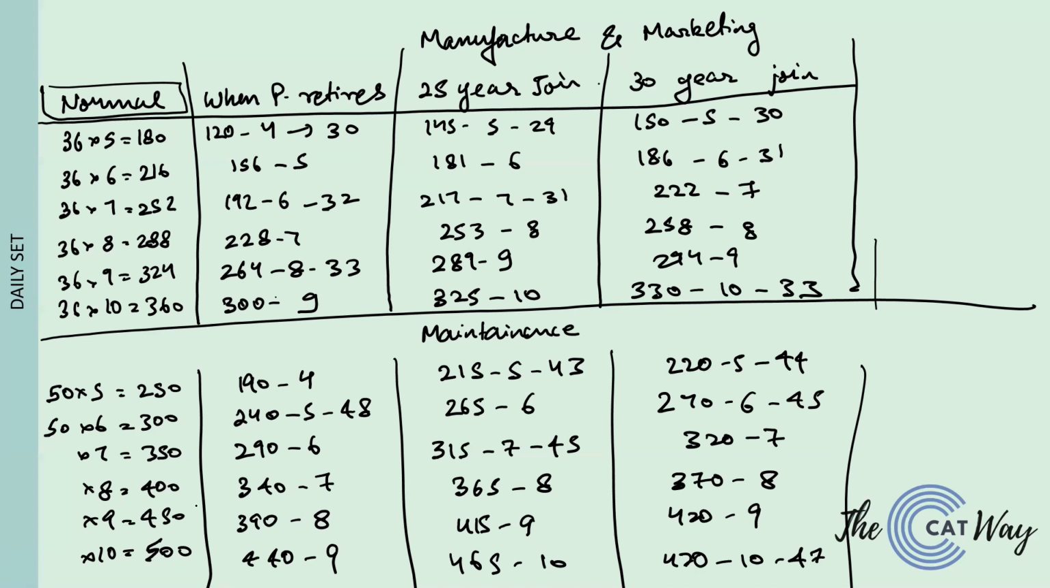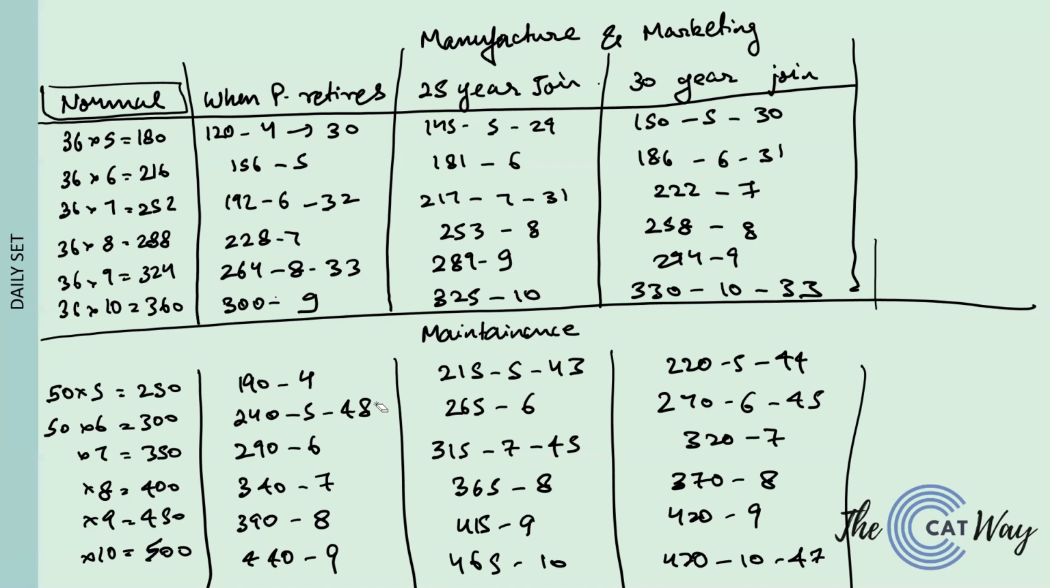Okay, so now you see that in the maintenance department, if only P retires and nobody joins, the only possible value that we can have is an average of 48. But what do we need? An average of 47. So the case in which only P retires and nobody is joining is not going to happen in maintenance.